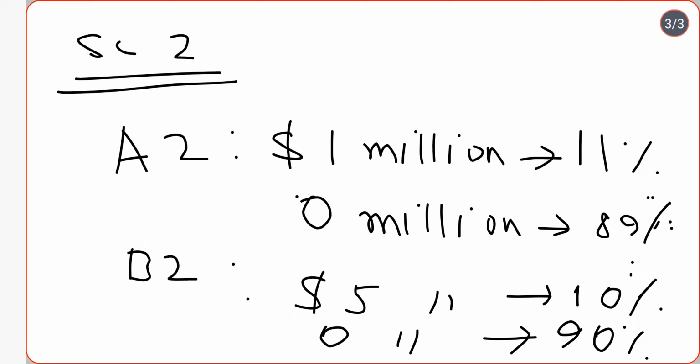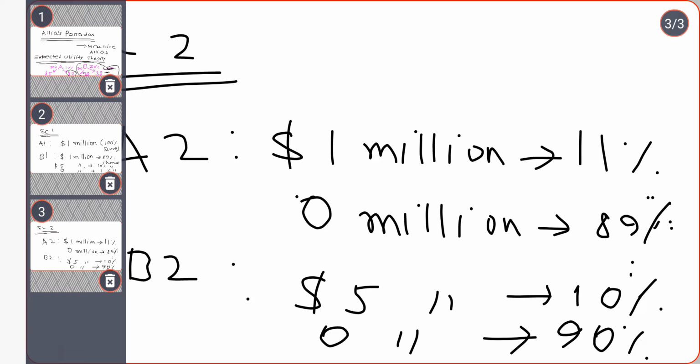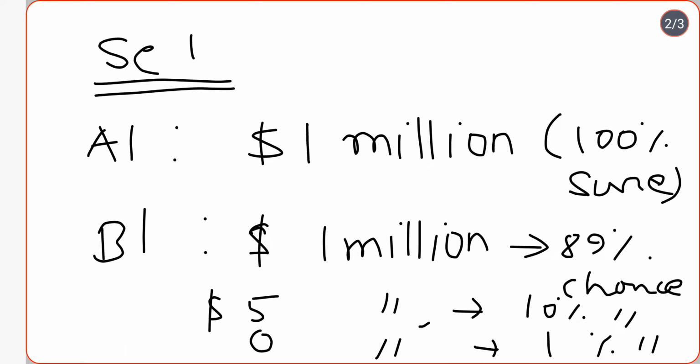Now when we take these scenarios and collect data empirically, asking people what they would choose, the data shows that in the first scenario people will choose A1 over B1, because they are 100% sure that they are getting $1 million.